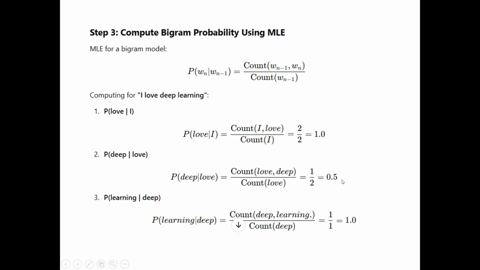So the probability of deep given love is 1 divided by 2, which is 0.5.